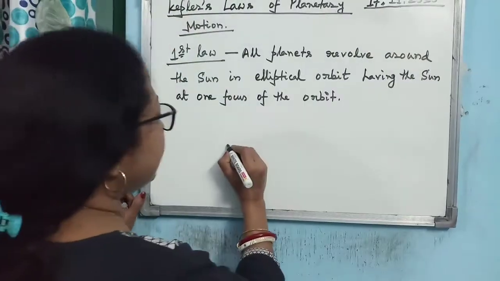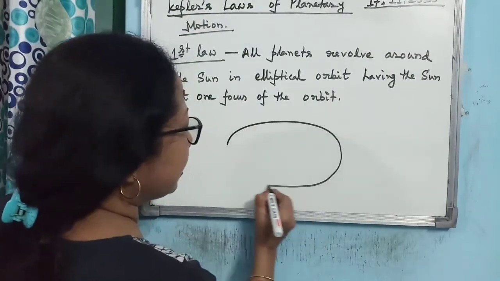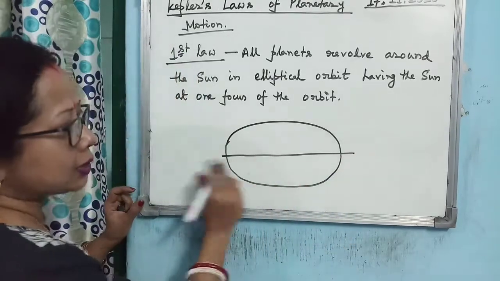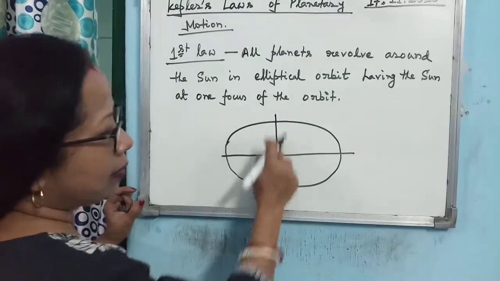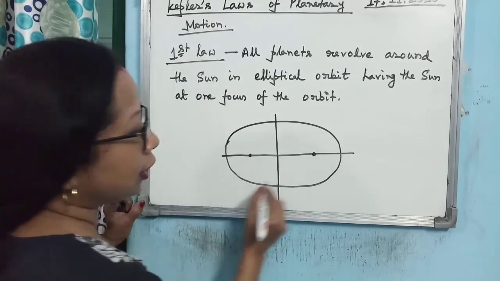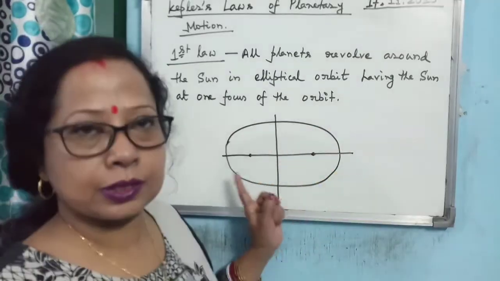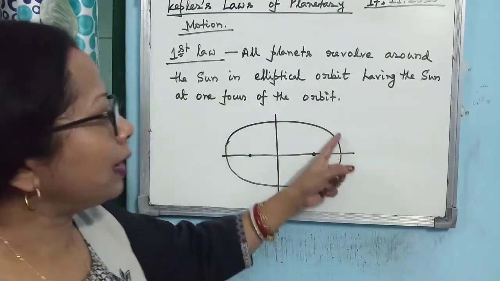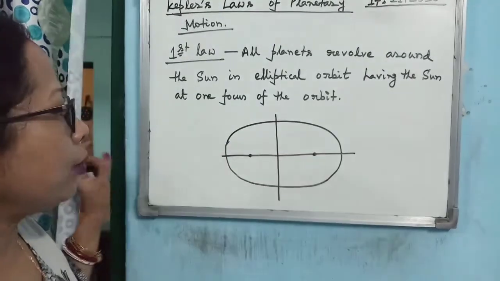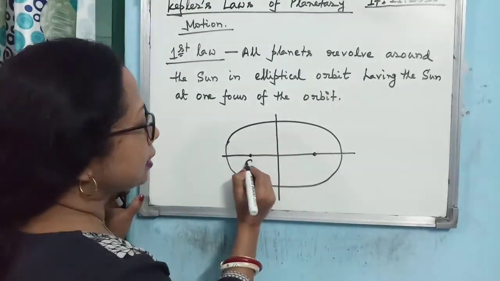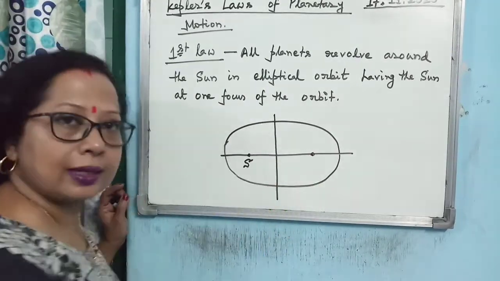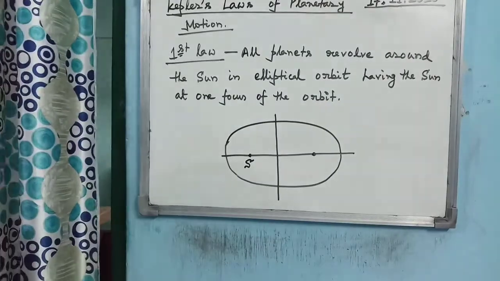So just try to understand it. If you consider that this is an ellipse, then this is known as the semi-major axis and this is known as the semi-minor axis, and here there are two foci. There are actually two foci of an ellipse. So the orbit of a planet is not circular, rather it is elliptical, and the sun is situated at one of the foci, either here or here. It is never situated at the center. So this is the first law of Kepler.